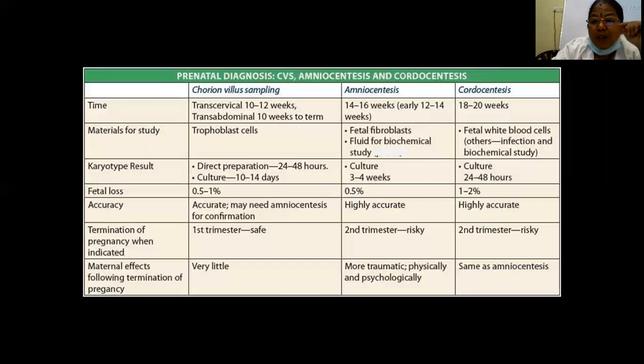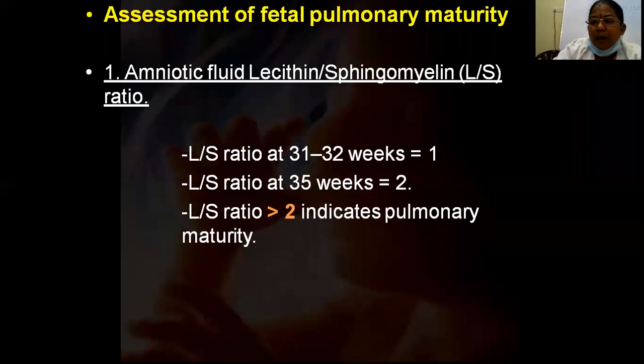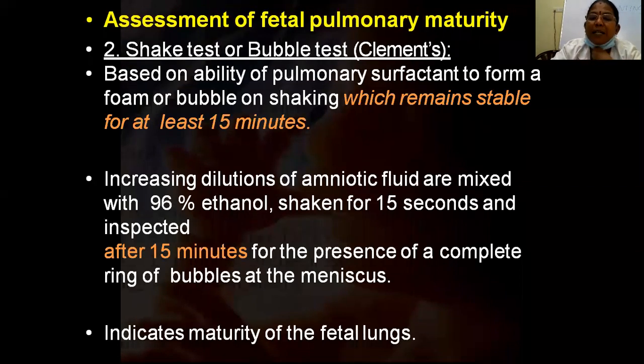Cordocentesis is done at 18 to 20 weeks; fetal white blood cells are tested mainly for infections and biochemical studies. Fetal loss is around 1 to 2%, it is highly accurate, but it is also more traumatic. Other biochemical tests: when we want to know the fetal pulmonary maturity, when we want to induce labor for a maternal or fetal indication, we do tests like amniotic fluid lecithin sphingomyelin ratio, then Shake test or bubble test.